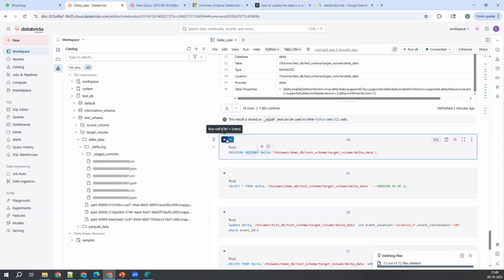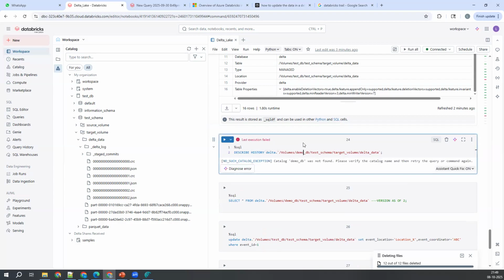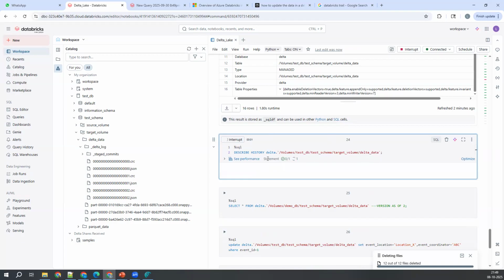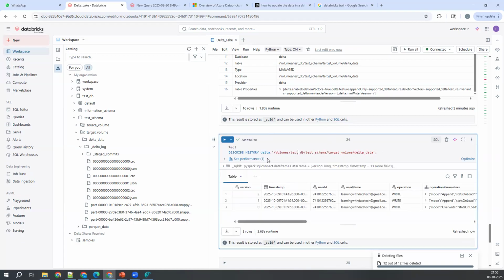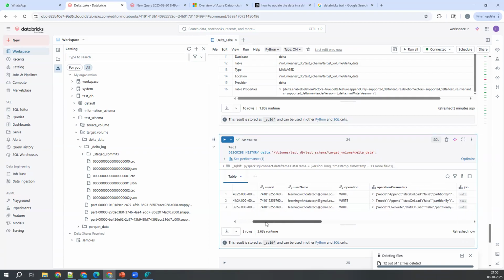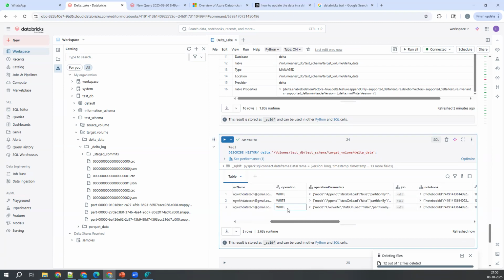Okay, now let me execute this command here. Again, this demo DB, so test this DB and execute this one and see what you're getting here. See, this is the table actually. My table is this one only. What happened here in the first time? Write operation. That means insert operation happened.